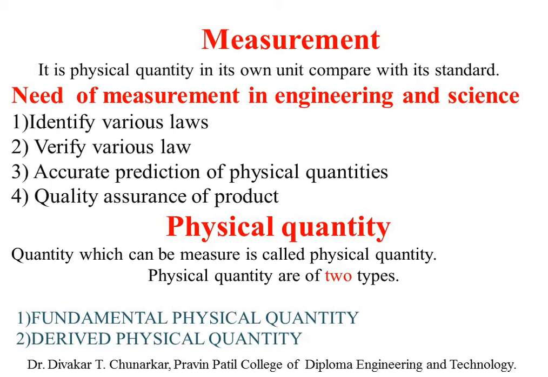Third, accurate prediction of physical quantities. Keep in mind, accurate prediction. And fourth, quality assurance of product. So these are the four main parameters that create the need for measurements in engineering and science. Always keep technology in mind.